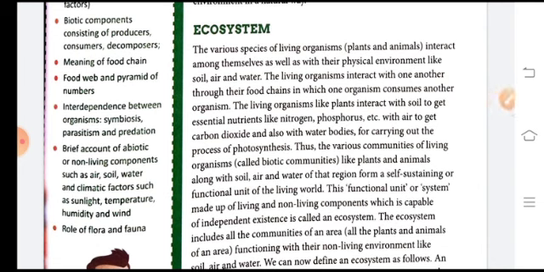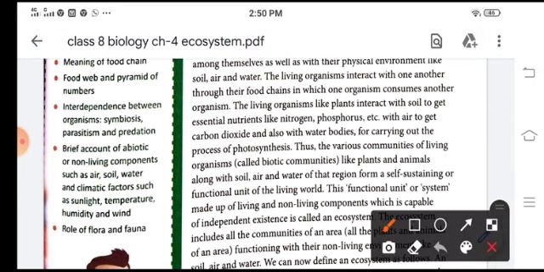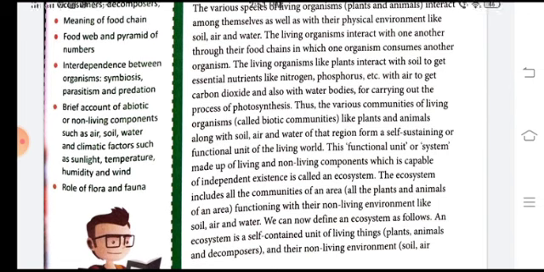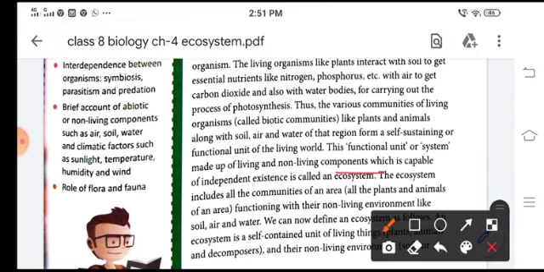So various communities of living organisms like plants and animals with soil, air and water of that region form a self-sustaining or functional unit of the living world. Now this functional unit is made up of living and non-living components which is capable of independent existence and it is called an ecosystem.